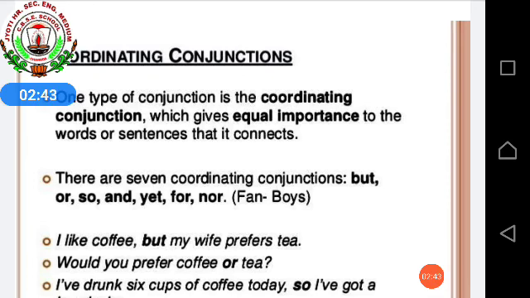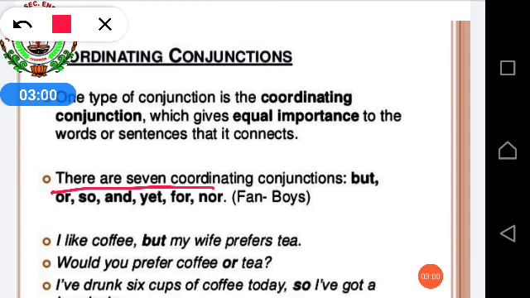So what are the examples of coordinating conjunctions? There are many examples like and, or, but, yet, still, so. All these are your coordinating conjunctions. See, here also it is given. Here they mentioned that there are 7 coordinating conjunctions, but no, there are many. For some examples: but, or, so, and, yet, for, nor, still, so, all of these come under your coordinating conjunctions.